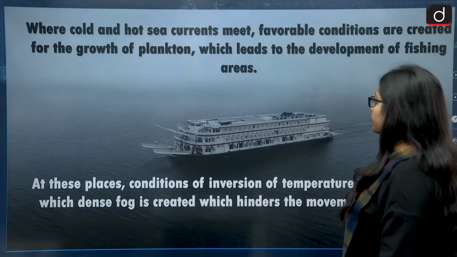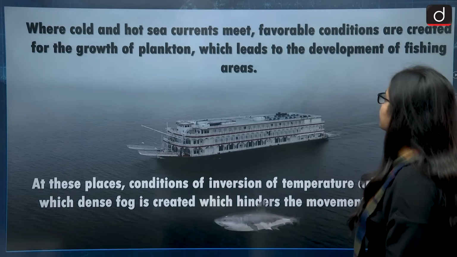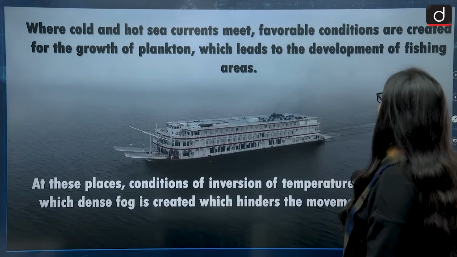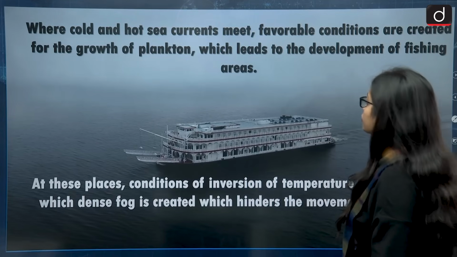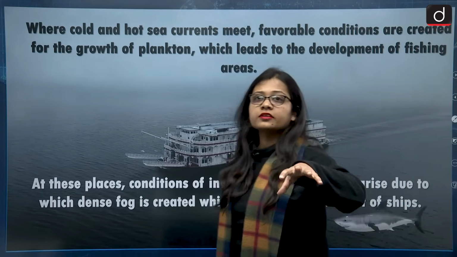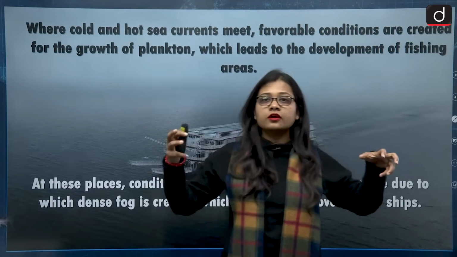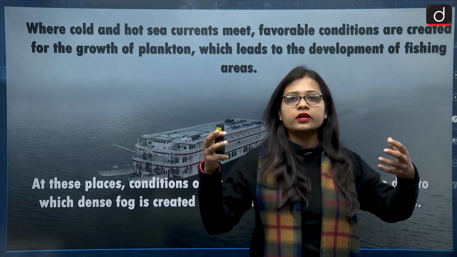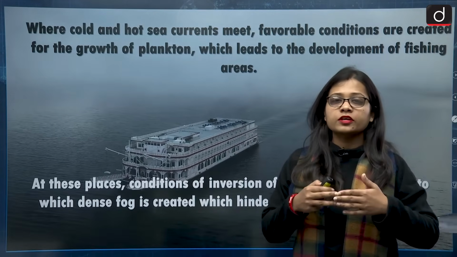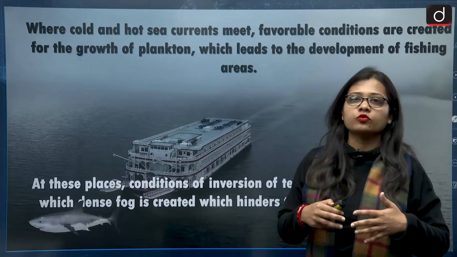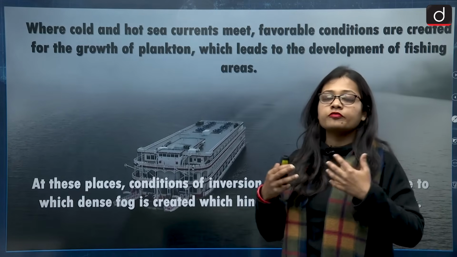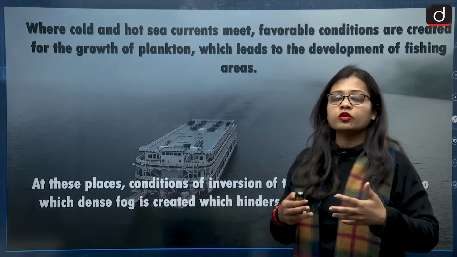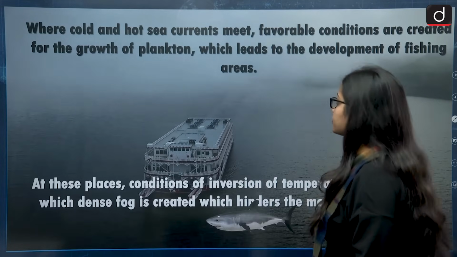The place where cold and hot sea currents meet creates a favorable condition for the growth of plankton. So the place where the hot current and the cold current meet forms a very good fishing ground, and a lot of growth of plankton also takes place.